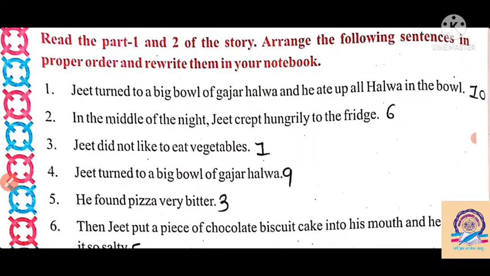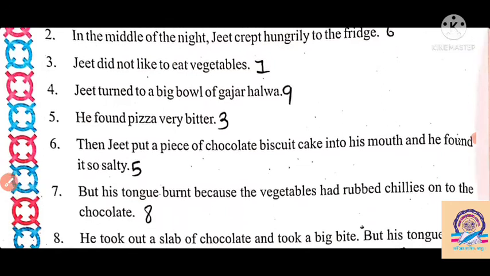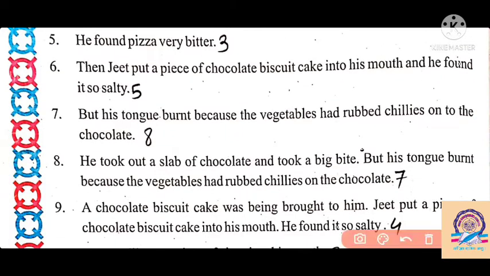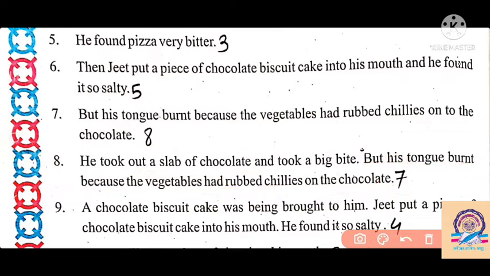Then in sixth number, we can say that in the middle of the night, Jeet crept hungrily to the fridge here. This sentence comes in sixth number. Then in seventh number, he took out a slab of chocolate and took a big bite, but his tongue burned because the vegetables had rubbed chili on the chocolate. Then in eighth number, but his tongue burnt because the vegetables had rubbed chilies onto the chocolate here. This sentence comes in eighth number here.